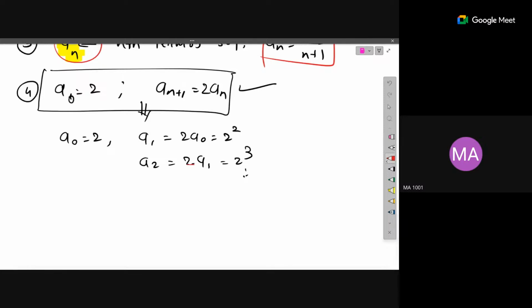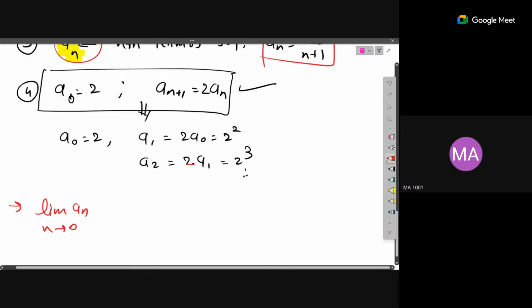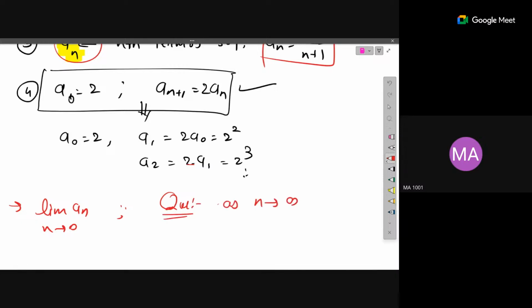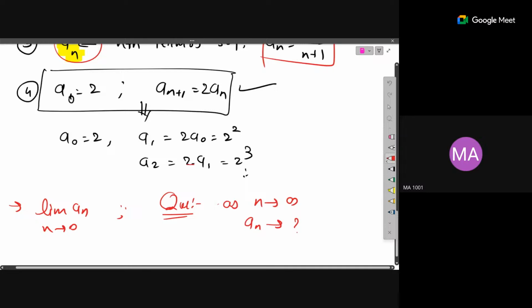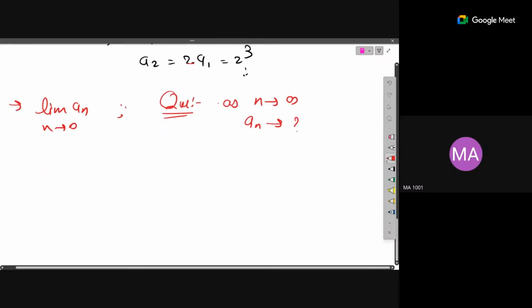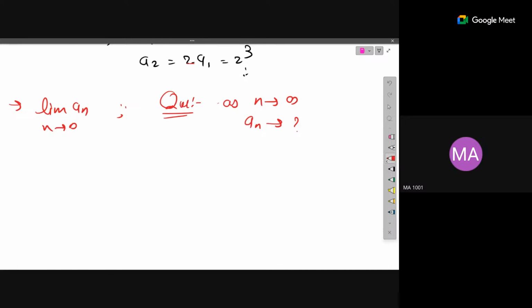Okay. So in sequences, we have to find the limit of a sequence, limit of a_n. What does this limit mean? You need to answer this question: as n goes to infinity, where do the terms of the sequence go? If you answer that question, that's your limit of the sequence. We can find the limit of a sequence using some formulas also. We have some simple sequences. So what will be the limit as n goes to infinity of 1 by n? What will be this limit?